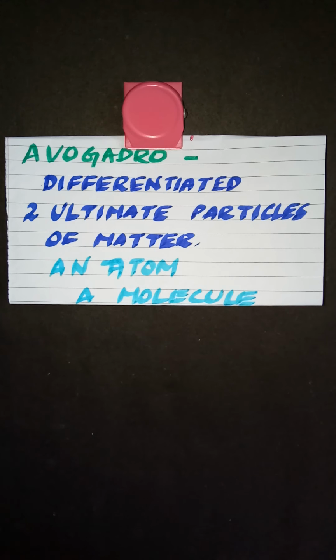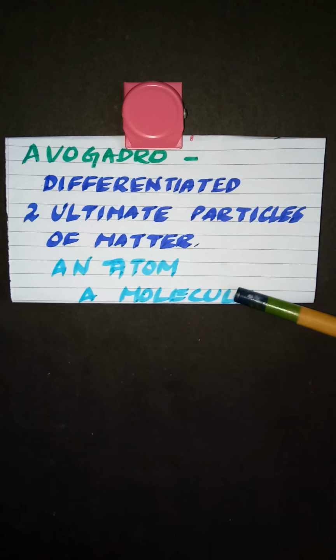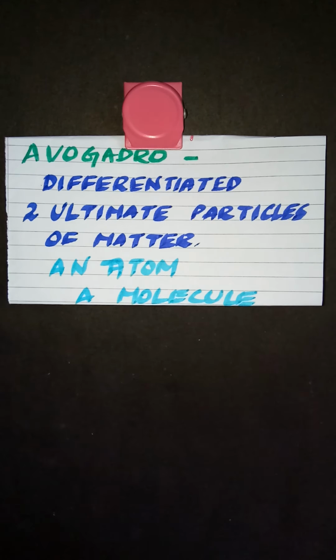Same way, a molecule is the smallest particle of an element which is capable of independent existence. Not only atom, because an atom may or may not be capable of independent existence, but a molecule can exist independently. So a molecule is made up of atoms, where we talk about diatomic or polyatomic molecules.